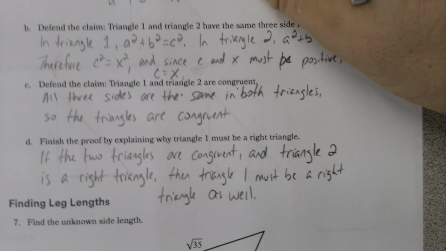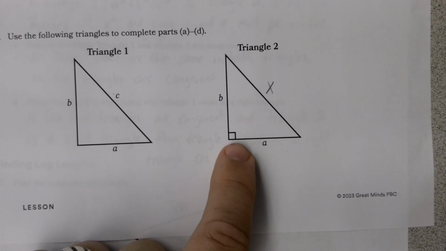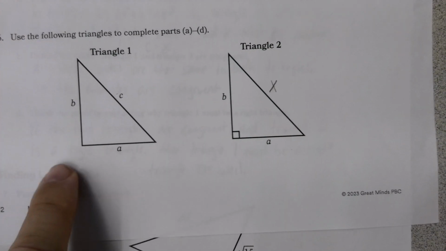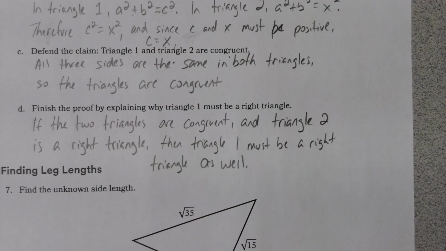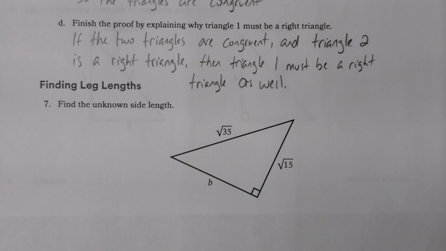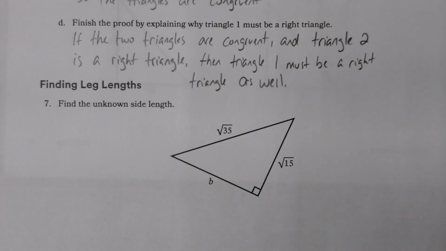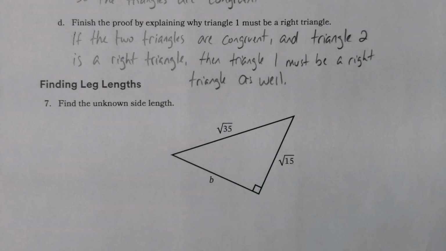If I know the two triangles are congruent, and I know that triangle 2 is a right triangle, that means triangle 1 also is a right triangle. They're both the same triangle. Therefore, triangle 1 is also a right triangle.